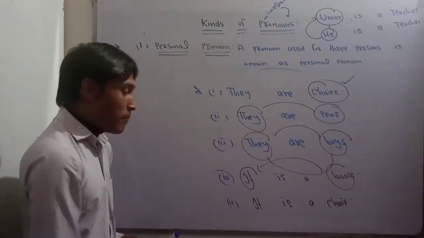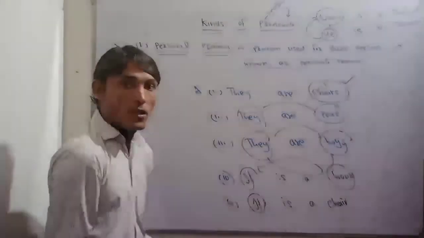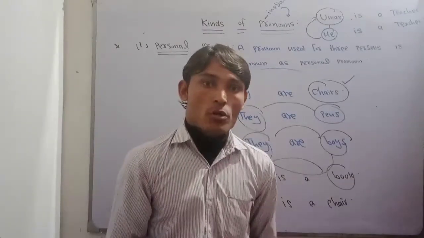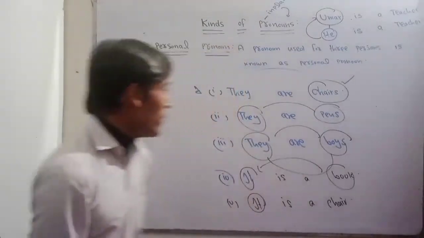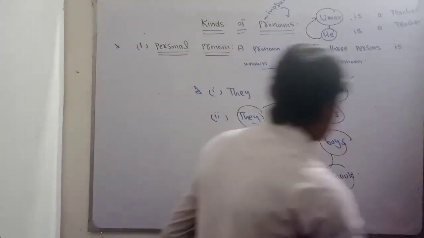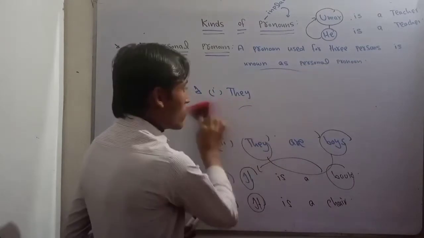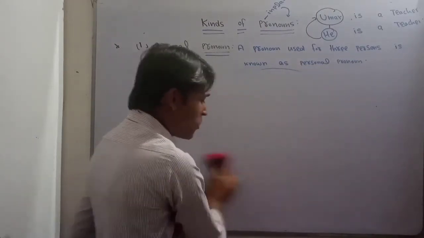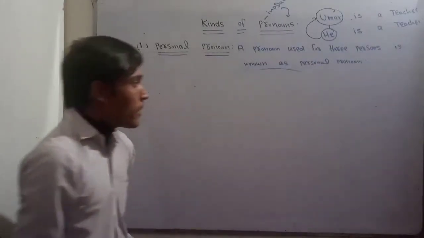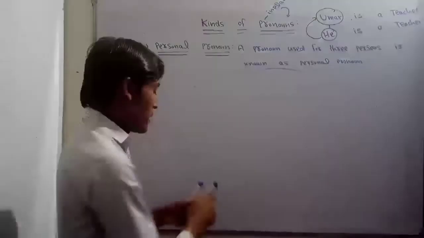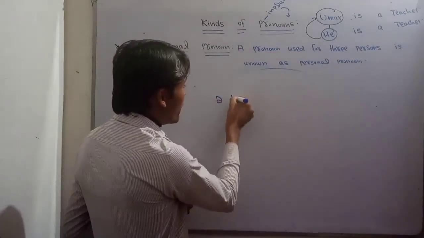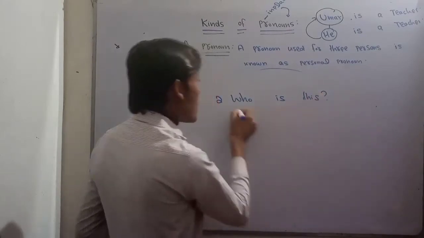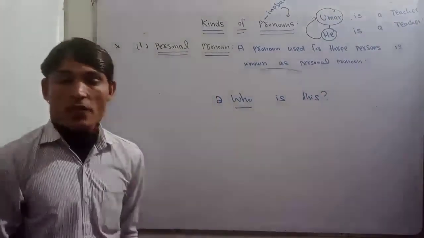Now sometimes it also refers to human beings. When we ask questions with "who", we mostly answer with "it". For example, look here. I say, who is this? If I ask a question like this, how will I answer it? So look, I want to ask a question. If I say somebody is here and I say, who is this? Who is this? So if you ask a question with "who", you may receive an answer with "it".